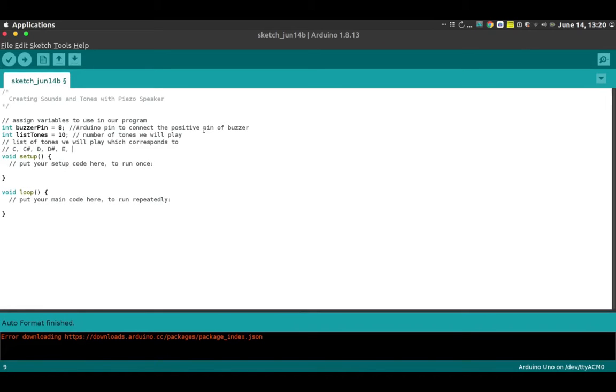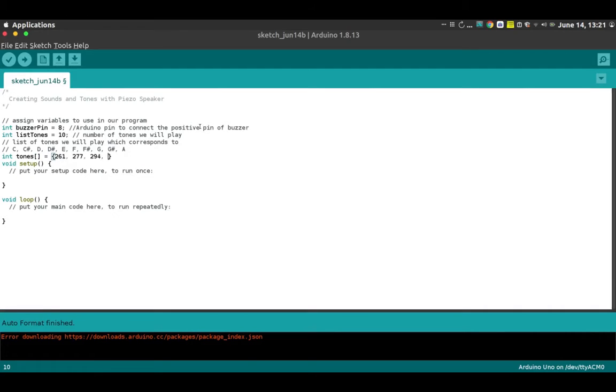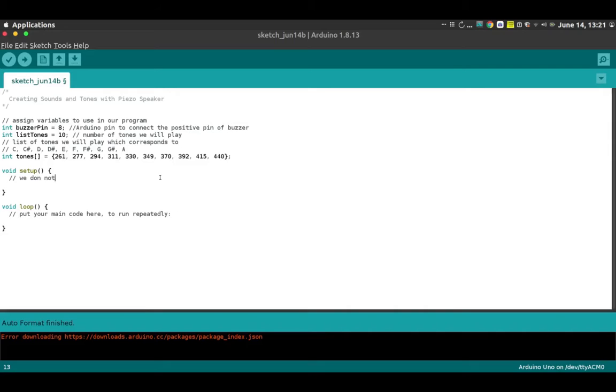3. Click the Verify button to review the code for errors. If the code has no errors or missing commands, a message on the window below will display Done compiling. This means your code is ready to be uploaded into the Arduino microcontroller board. 4. Click the Upload button to upload the Arduino code to the Arduino microcontroller board.